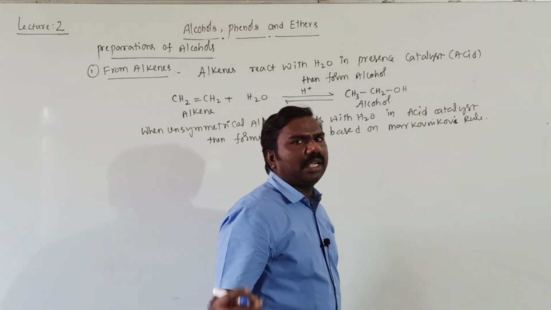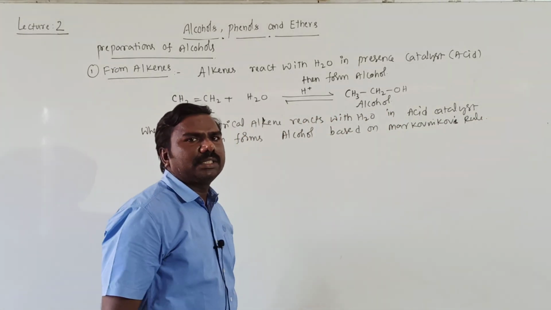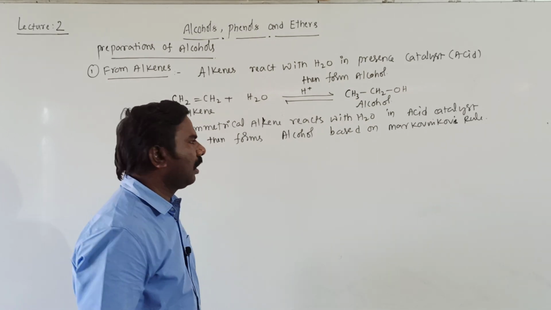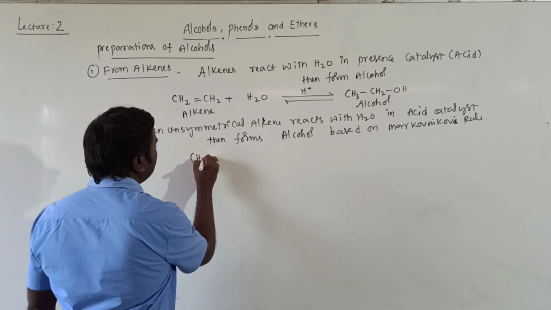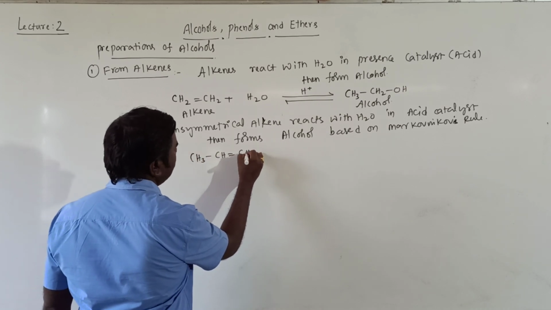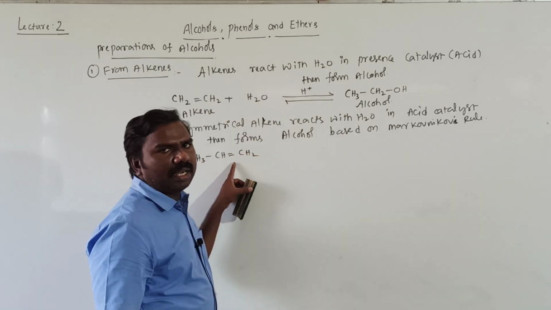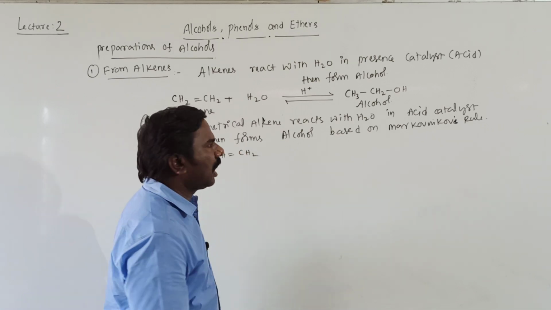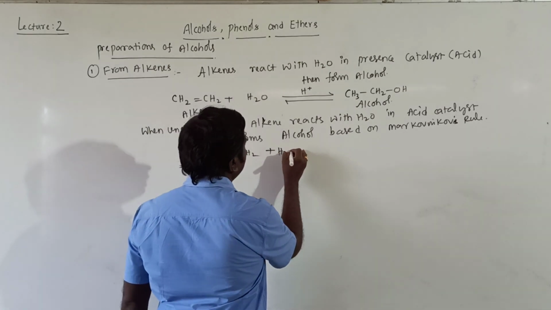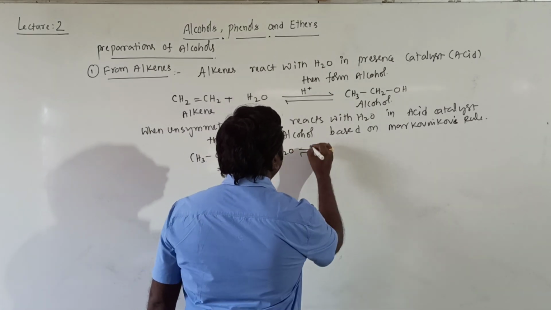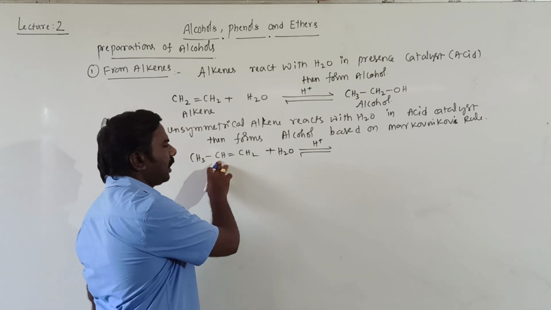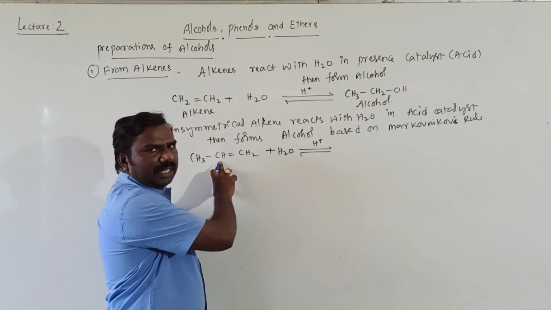So the incoming group is attached to the doubly bonded carbon atom with the lesser number of hydrogens. Take CH3CH=CH2. It is unsymmetrical. When you cut the double bond, you won't get two equal half parts. Unsymmetrical alkene treated with water in presence of acid as a catalyst, so the OH group is attached to the middle CH.